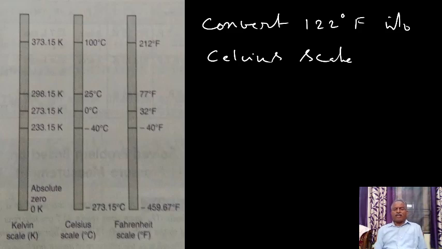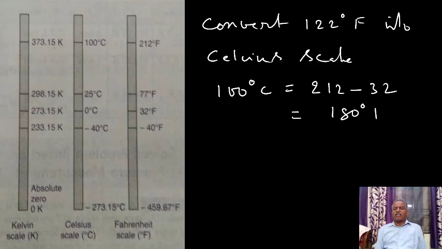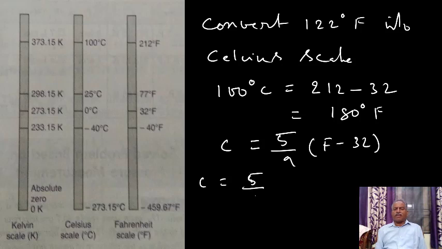In the Celsius scale, 100 degrees centigrade is equal to the boiling point 212 minus the melting point 32, so this is equal to 180 degrees F. Now the formula is: centigrade scale equals 5 by 9 into F minus 32. So here the Celsius scale equals 5 by 9 into the Fahrenheit degree given, 122 minus 32.